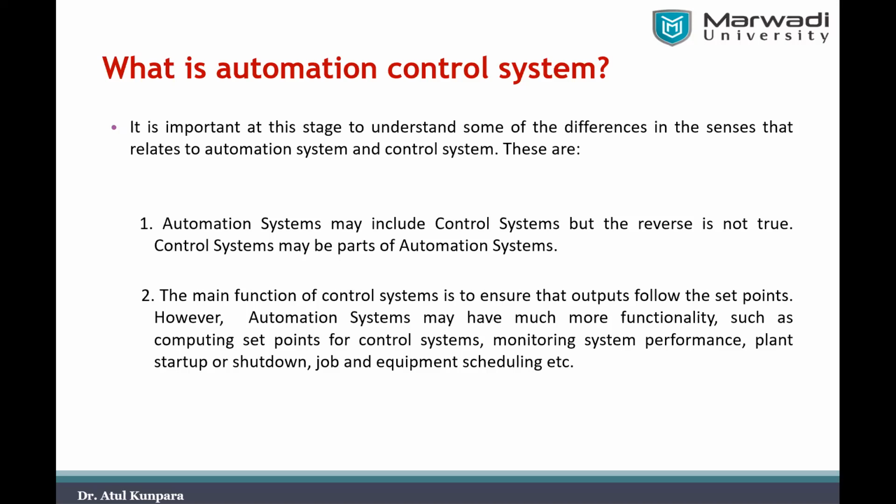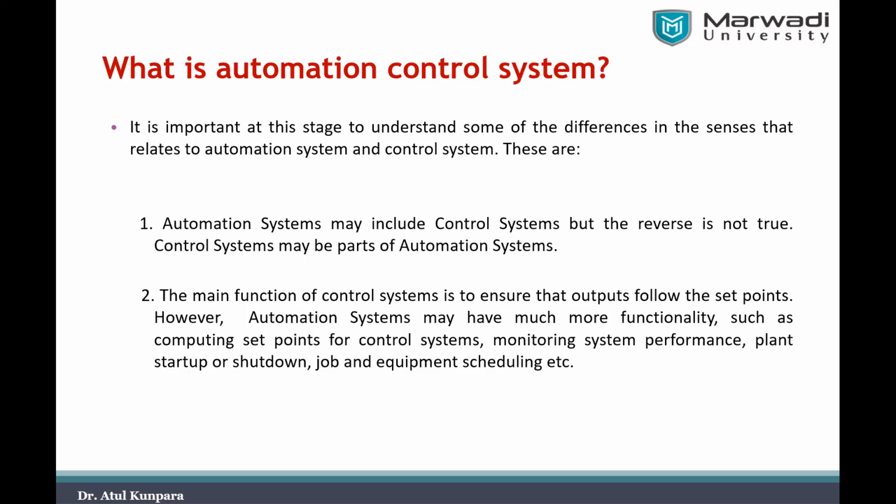It's maintaining and operating the whole plant. So there it requires the use of control systems at various parts of that plant. You can say the control system is the smallest part of your automation system. So a control system can be a part of an automation system, but an automation system is not a part of a control system. That you have to understand here again. That means you must have a clear difference of these two systems in your mind first.